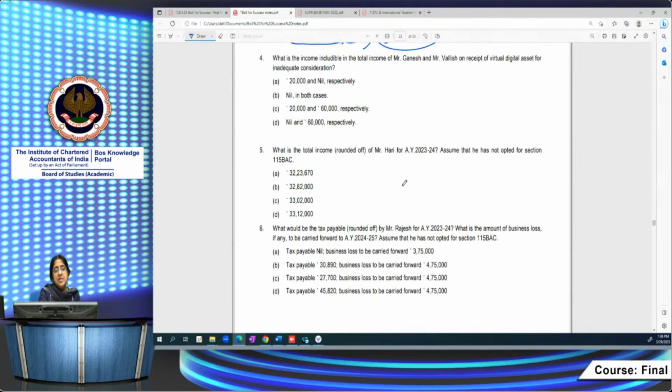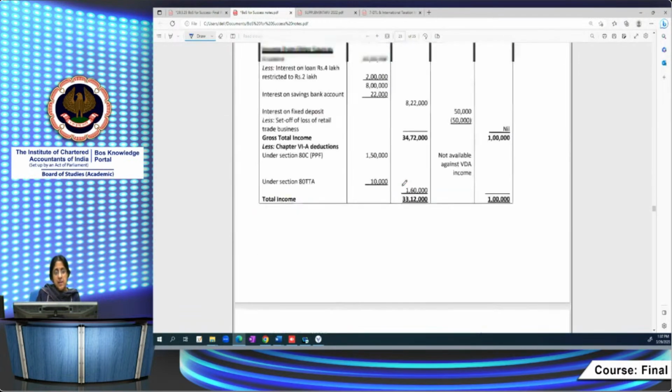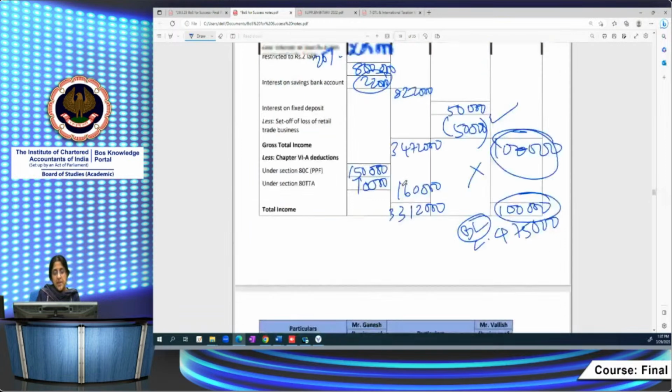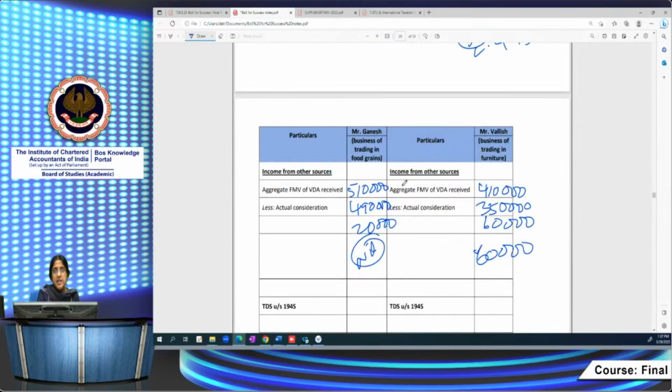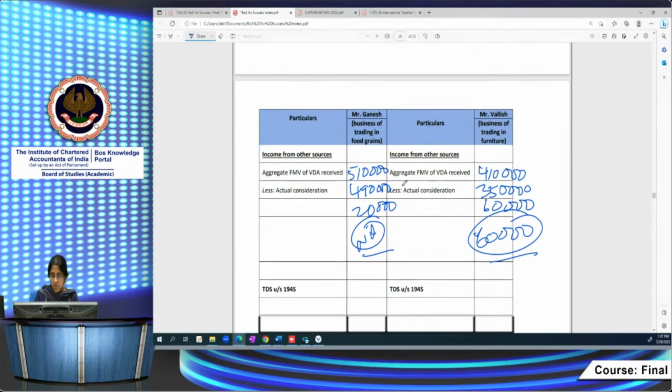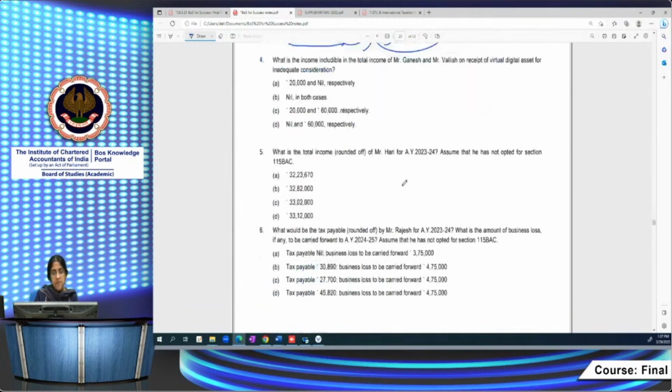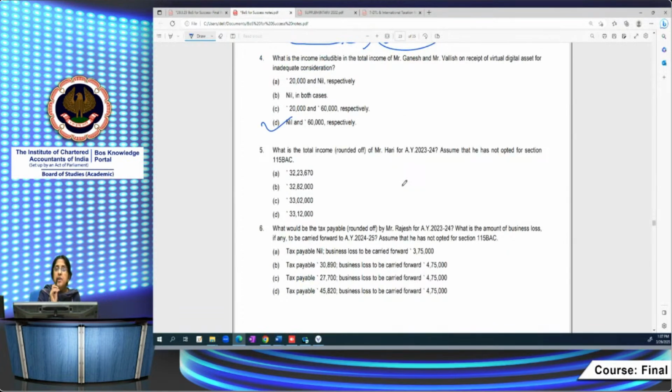What is the total income includable in the total income of Ganesh and Balish on receipt of virtual digital asset for inadequate consideration? This also we've already worked out. The amount comes out to 20,000 and 60,000, but 20,000 is not includable since it's lesser than 50,000. 60,000 is includable in the hands of Balish because it exceeds 50,000. So the answer is nil and 60,000. It is only in this case that the FMV becomes relevant. The FMV of virtual digital assets is relevant only for the purpose of section 56.